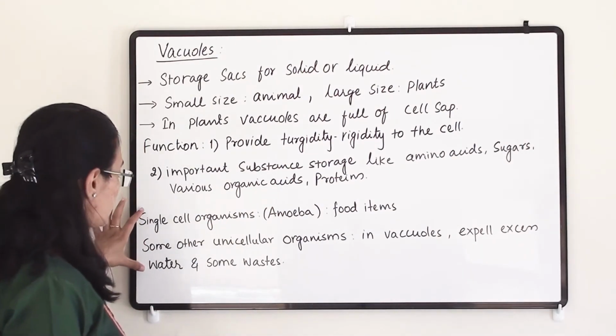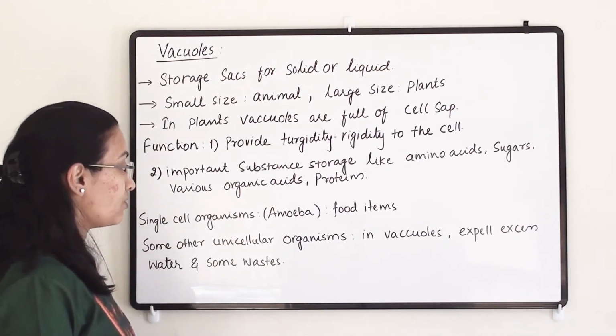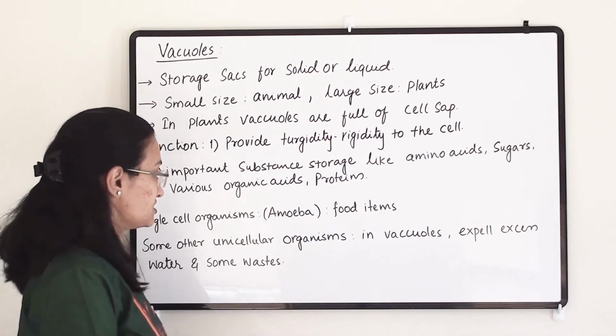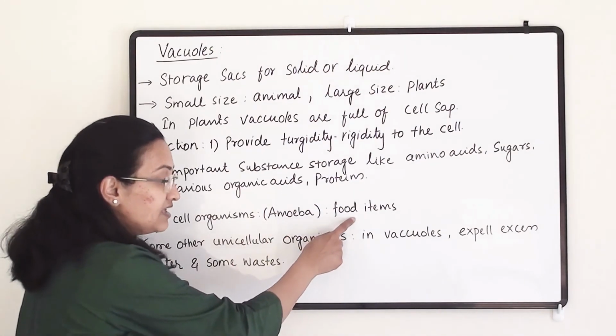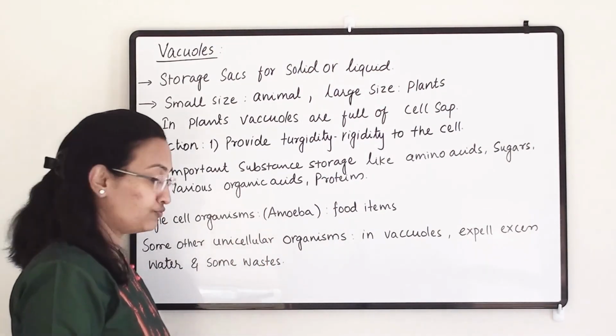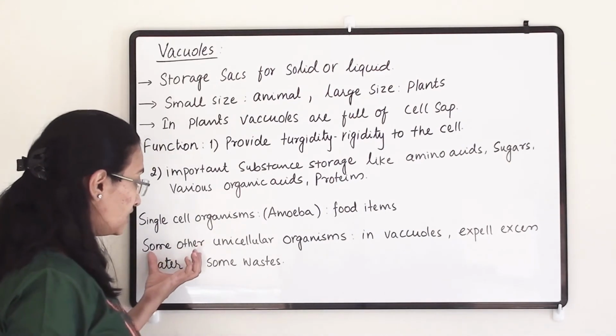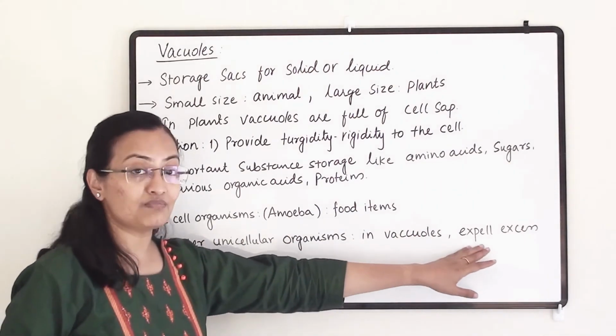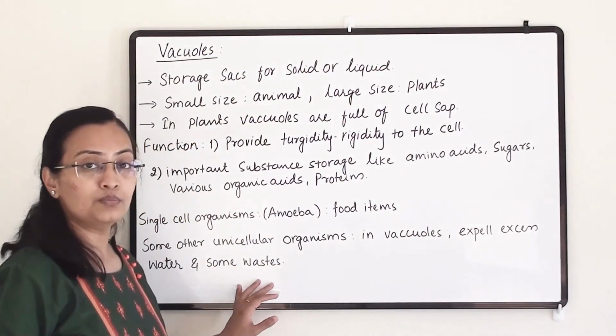Then in single cell organisms, unicellular organisms, they are used to store some substances. In amoeba, they are used to store some of the food items, whereas in some other unicellular organisms, vacuoles store excess water and some waste material.